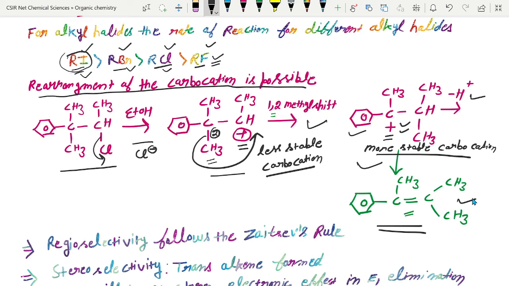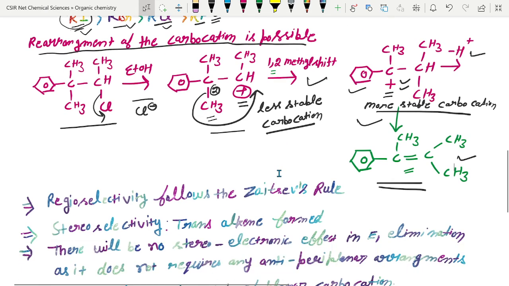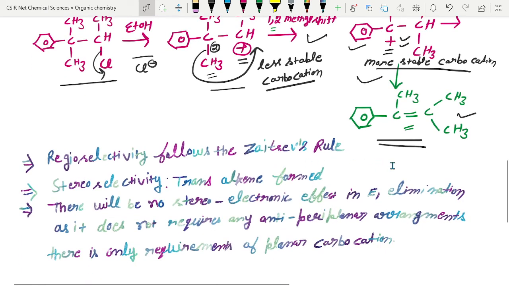Some other questions arise by discussing this E1 elimination mechanism. So what are the questions? As we have studied in the E2 mechanism, after E2 elimination there is the possibility of two product formations. Either it will follow the Zaitsev rule or it will give the Hofmann product. In the E1 elimination mechanism also, the final product will follow the Zaitsev rule and you will get the more substituted alkene as the final product.